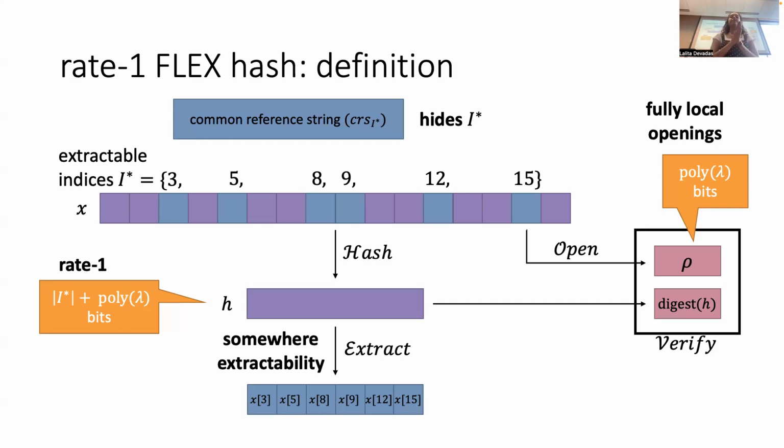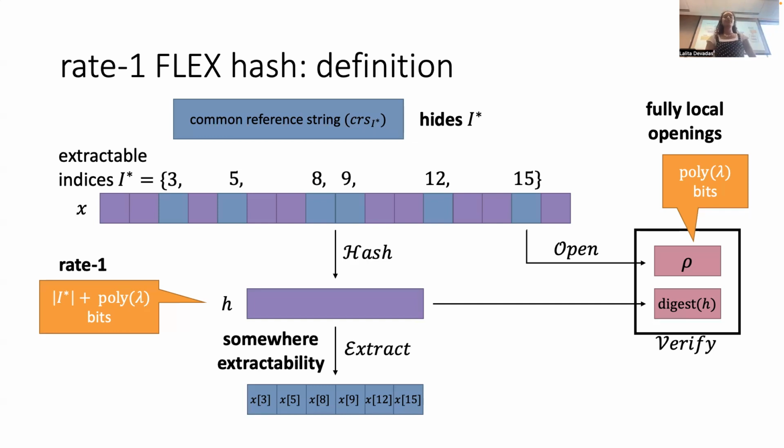So instead of saying verify takes in H, the opening row, the index and the bit, verify just takes in the digest of H, the opening row, an index and a bit. So everything it takes in is short. What is row? Row is just the local opening for one bit of the hash. What is local?